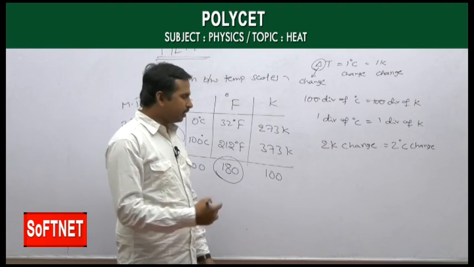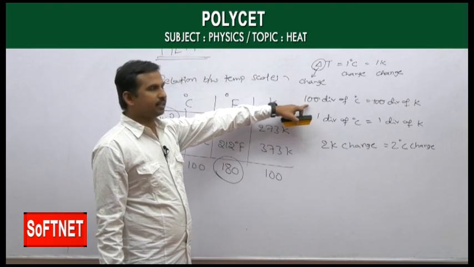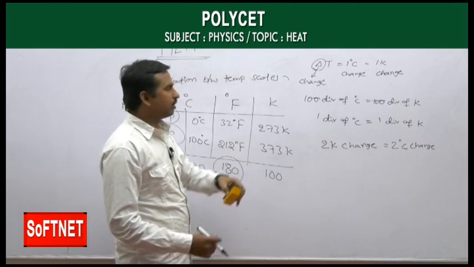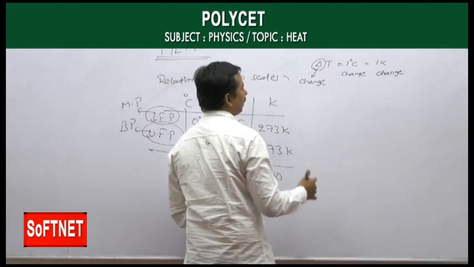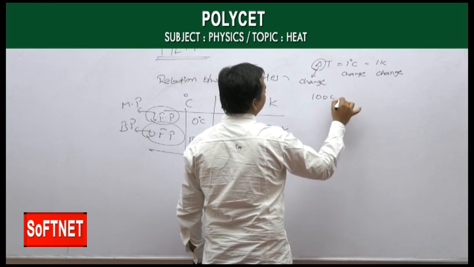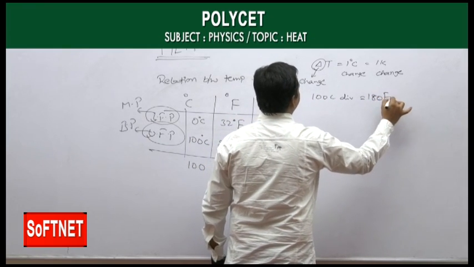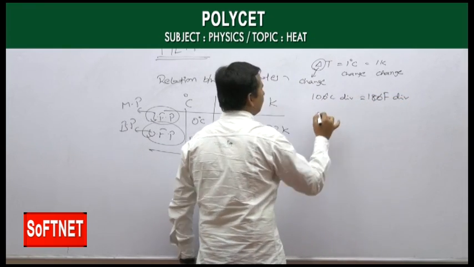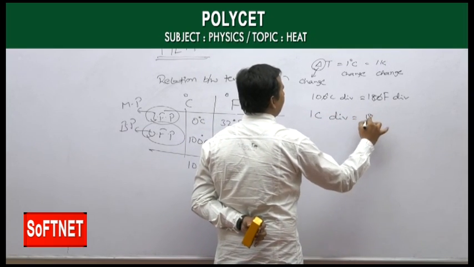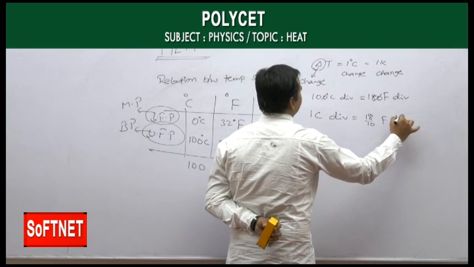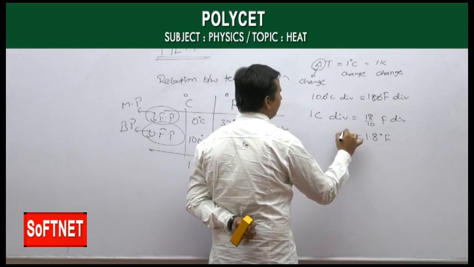As the number of divisions is 180, it is not like Celsius and Kelvin in this case. On the Fahrenheit scale, 100 Celsius divisions equal 180 Fahrenheit divisions. So 1 Celsius division is equal to 18 by 10 Fahrenheit divisions, which is 1.8 degrees Fahrenheit.